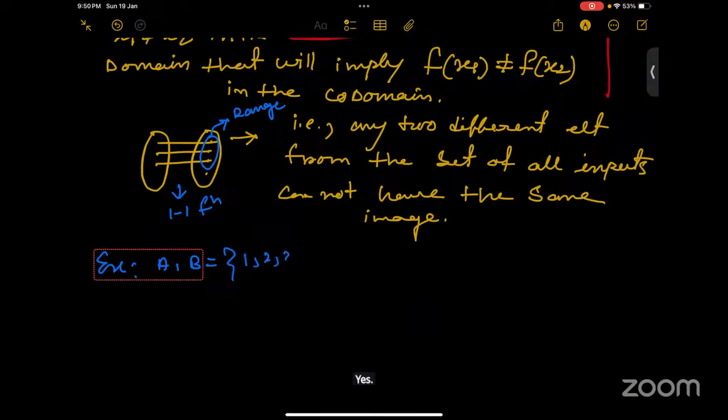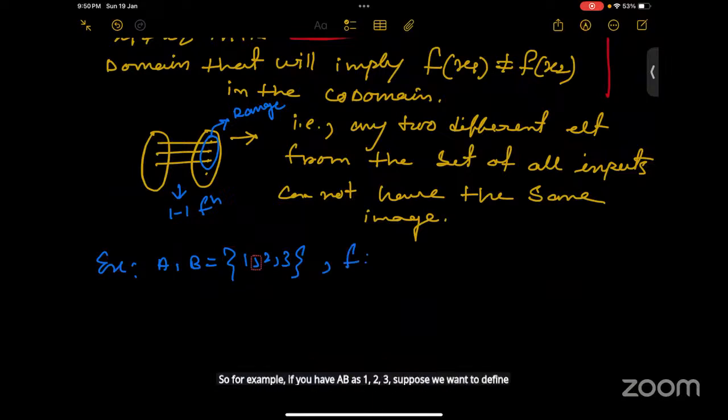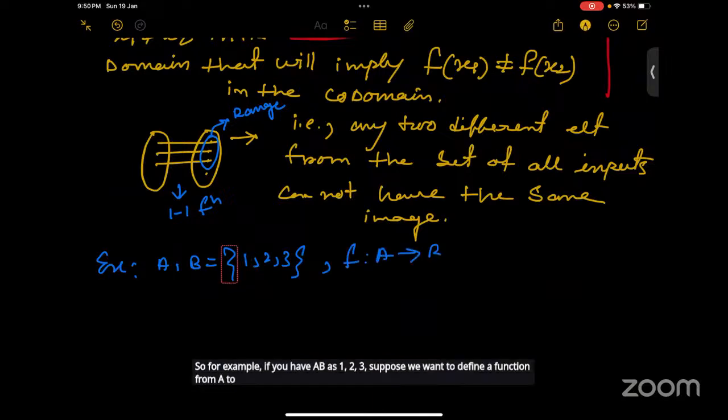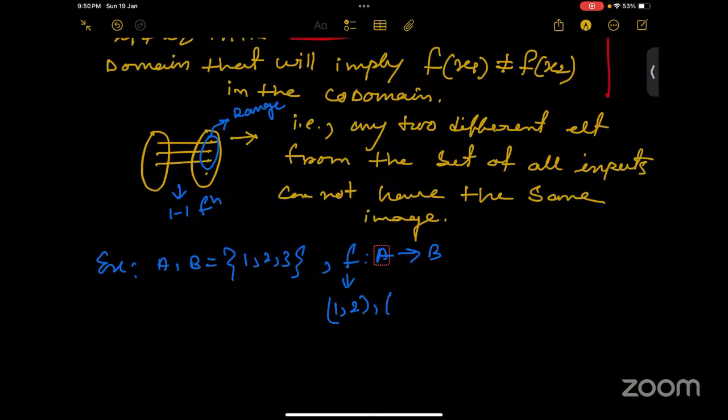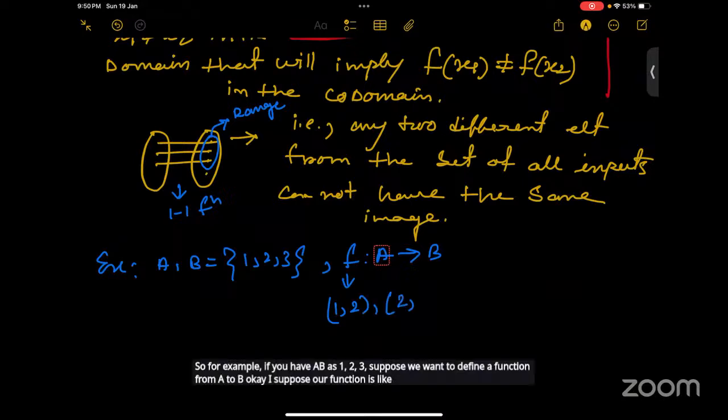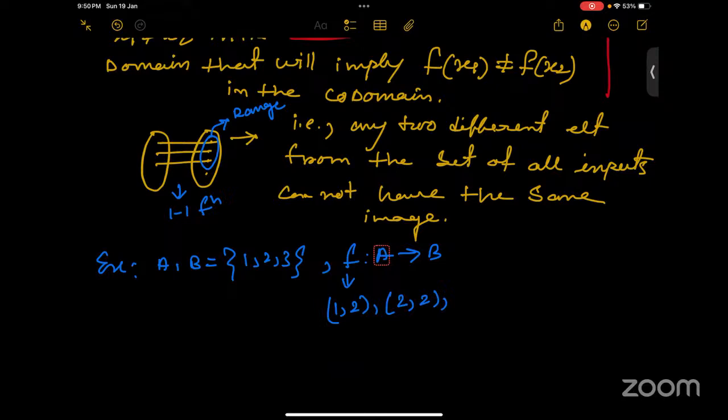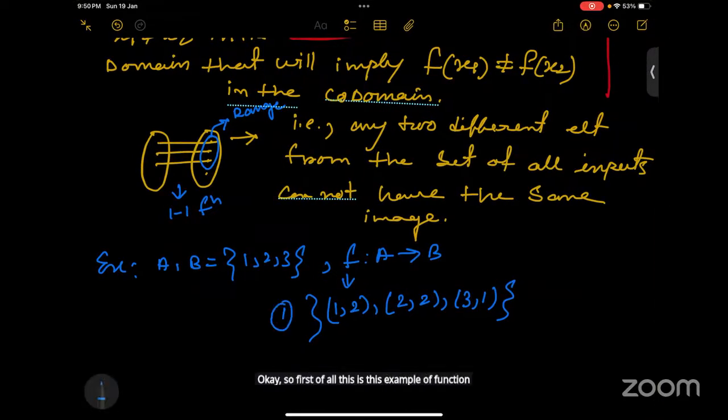So for example, if you have A and B as {1, 2, 3}, suppose we want to define a function from A to B. Suppose our function is like this. First of all, is this example a function?